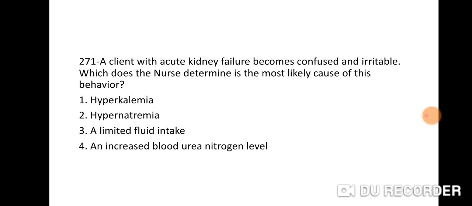Let's start question number 271. A client with acute kidney failure becomes confused and irritable. Which does the nurse determine is the most likely cause of this behavior? Option 1 hyperkalemia, 2 hypernatremia, 3 a limited fluid intake, 4 an increased blood urea nitrogen level. Right answer is 4, an increased blood urea nitrogen level.